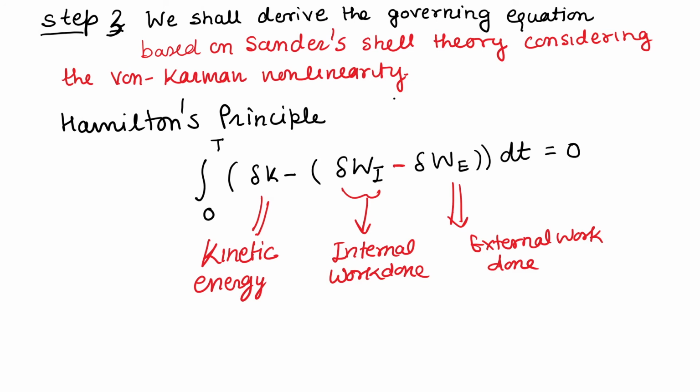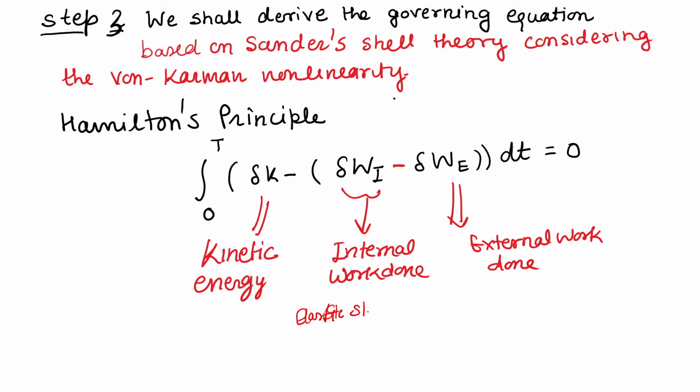Now, in the third step we have to derive the governing equations based on the Sanders shell theory and considering the von Karman nonlinearity. Following Hamilton's principle, it states that the integration from 0 to t of del of the sum of total energy dt is going to be 0. So, what is that total energy? The first variation in kinetic energy minus internal work done, or sometimes you call it strain energy, elastic strain energy.